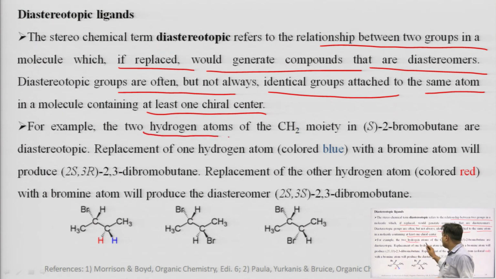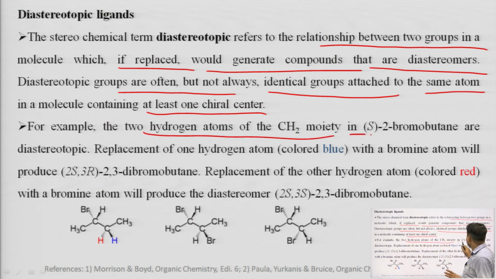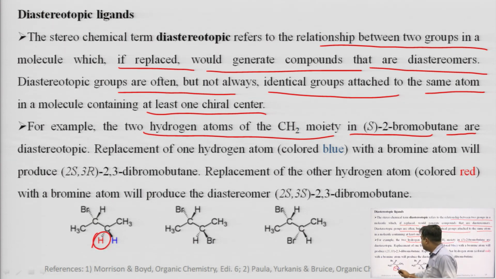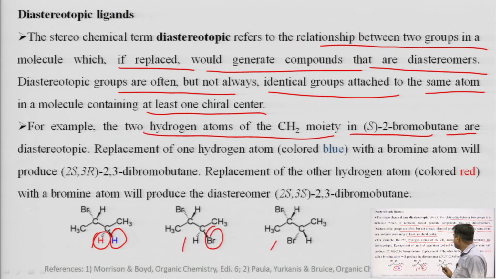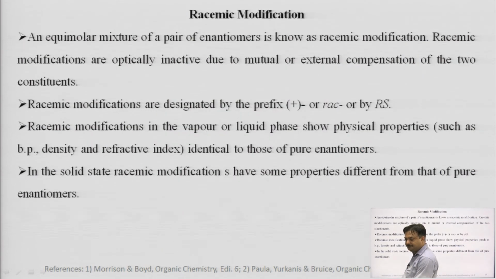For example, the two hydrogen atoms of the methylene moiety in S-2-bromobutane are diastereotopic. Here, two hydrogens are there. If we replace either of the two hydrogens with a new atom, for example bromine, we get two different diastereomers. One diastereomer is there, second diastereomer is there. So, this is a clear example of diastereotopic ligands.